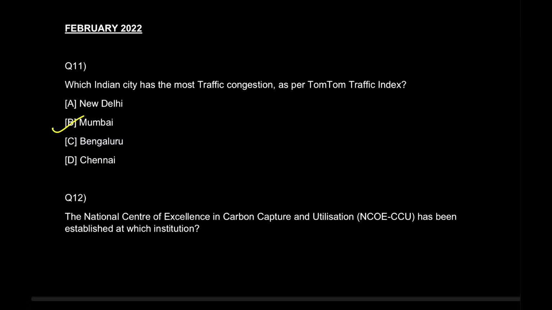But anyways, you should know that this is the 11th edition of the annual TomTom Traffic Index जो बताता है कि out of the 404 cities in 58 different countries which they surveyed, they found that the highest is no doubt in Mumbai. Okay, so that's the answer. What you have to search here for static GK is ये वाली इंडेक्स के बारे में कि ये इंडेक्स कब शुरू हुई थी, किस ऑर्गेनाइजेशन की है, क्या हिस्ट्री है इसकी, and some static GK about the Mumbai city as well.